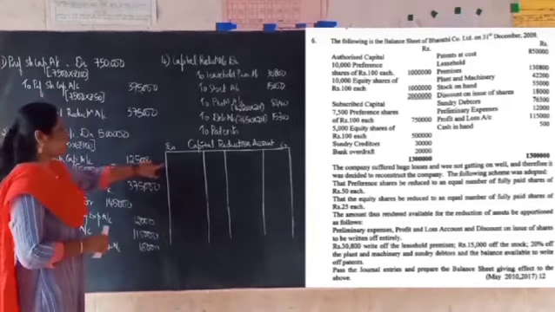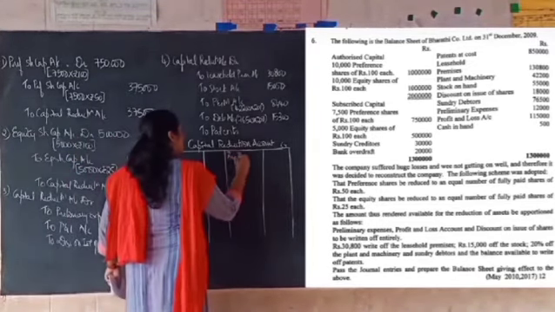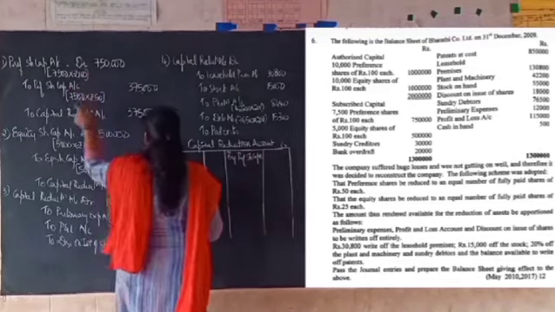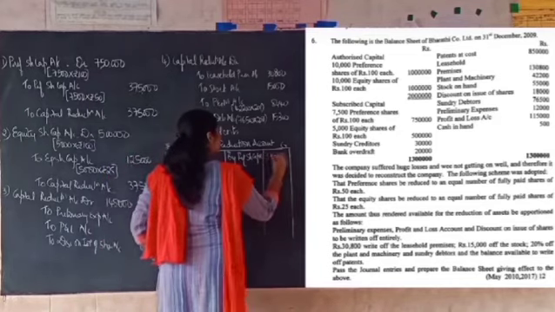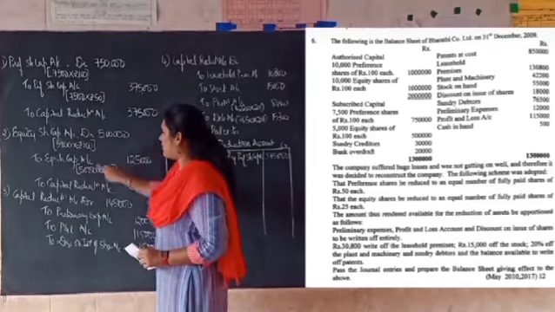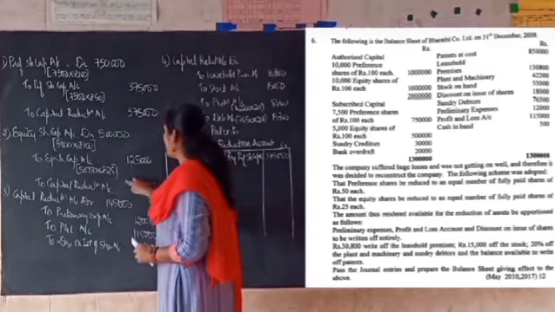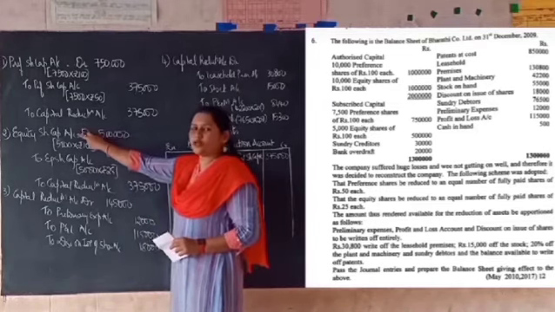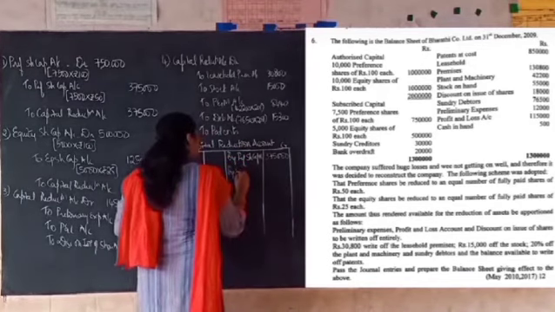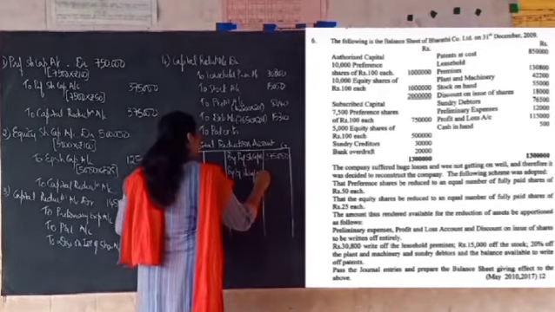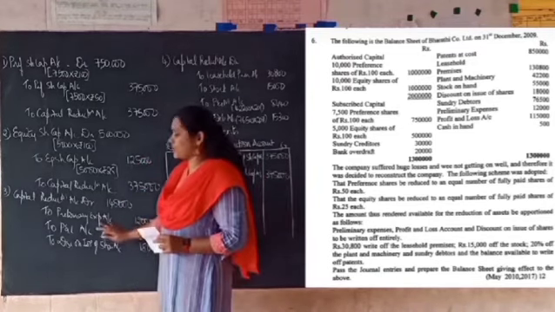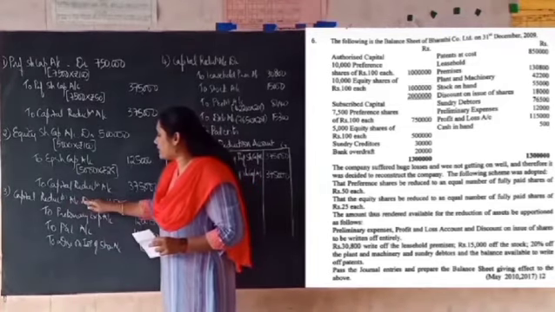So in the capital reduction account, you have to write here by preference share capital account. So now, what is the balance transferred from preference share capital to capital reduction? That is 3,75,000. Then if you see the second entry, equity share capital account debit to capital reduction account. Again here 3,75,000 has been transferred from equity share capital account to the capital reduction account. So here also you have to write by equity share capital account 3,75,000.